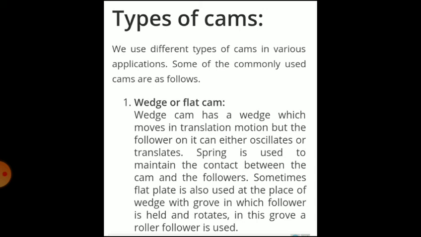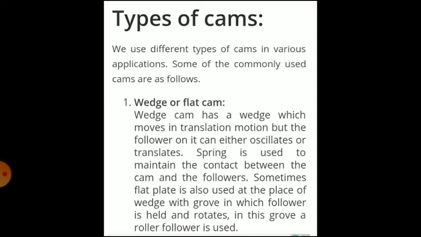Complicated output motions which are otherwise difficult to achieve can easily be produced with the help of cams. So cams are widely used in internal combustion engines, machine tools, printing control mechanisms, automated machines, etc. So the necessary elements of a cam mechanism are: first, a driver member known as the cam; second, a driven member called the follower; and third, a frame which supports the cam and guides the follower.